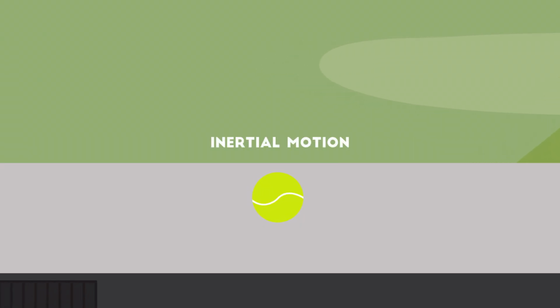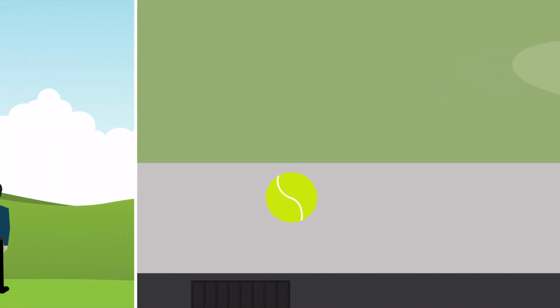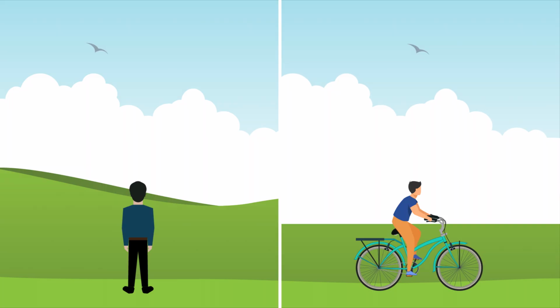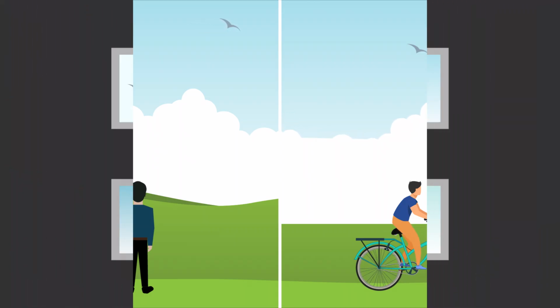One thing of note is that all motion talked about here is only uniform motion. Motion of an object that is either moving at a constant velocity or is at rest. This is known as inertial motion. The same object can be in uniform motion or at rest, depending on the observer. If I am standing still and observe a bird moving at a velocity of 10 meters per second, you will not observe the same velocity of the bird if you were on a bicycle that was also moving at 10 meters per second. In your frame of reference, the bird is not moving at all. We are both talking about an object that is in inertial motion.